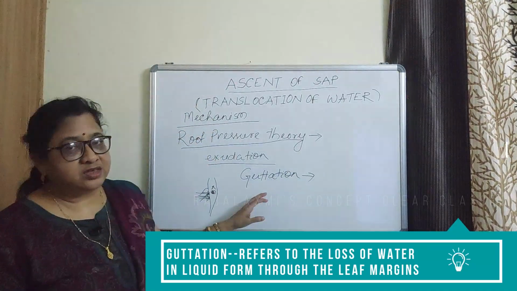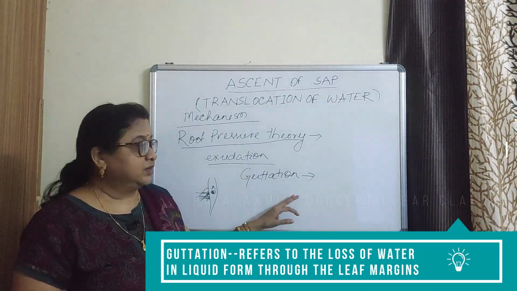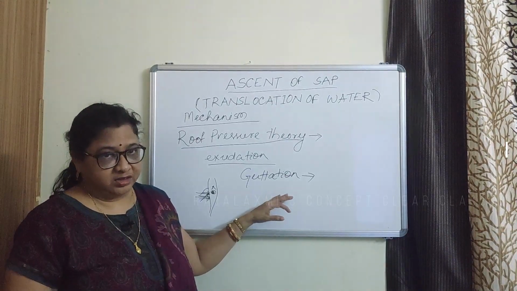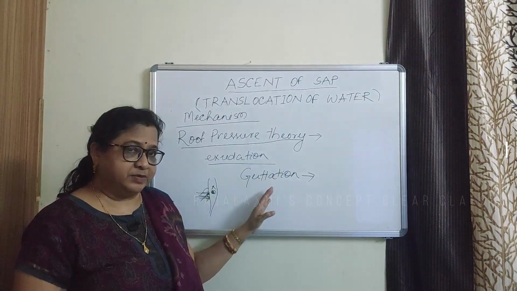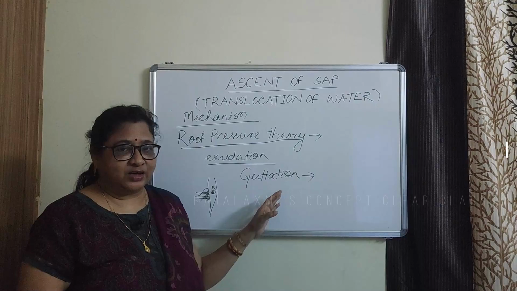Guttation is the loss of water in the form of liquid from the leaf margins. So, during night or in winter, there is absorption of water, but the rate of transpiration is very low. And at that time, the stomata are closed.